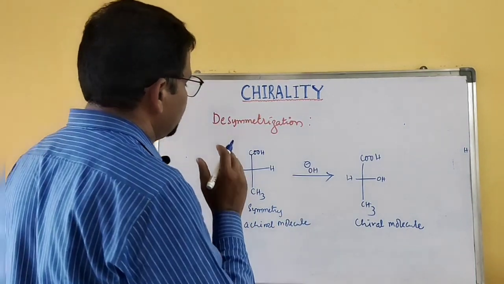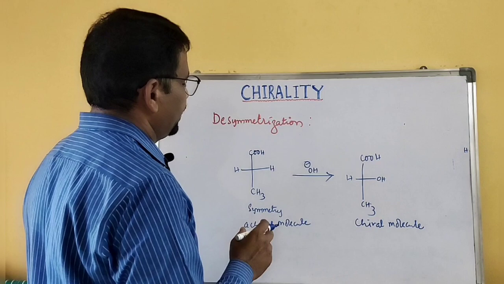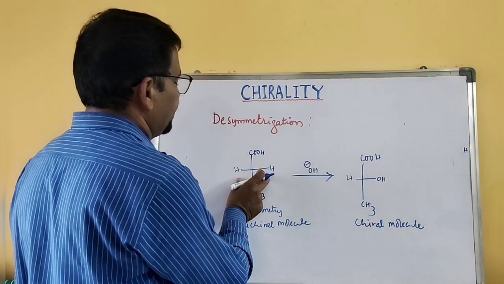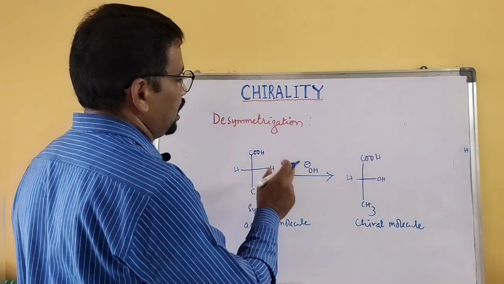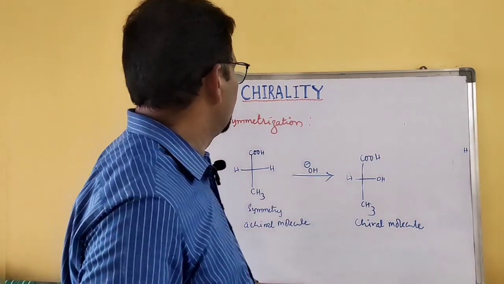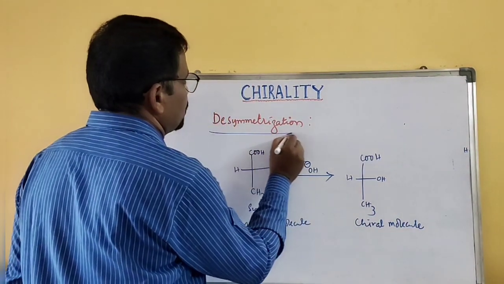So the process of eliminating symmetry elements from an achiral molecule and converting it into a chiral molecule is known as desymmetrization.